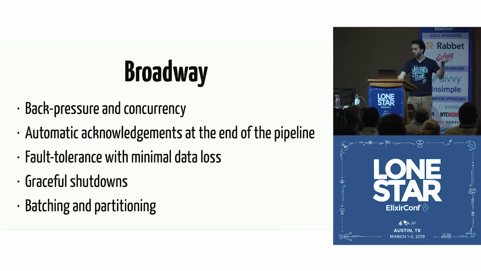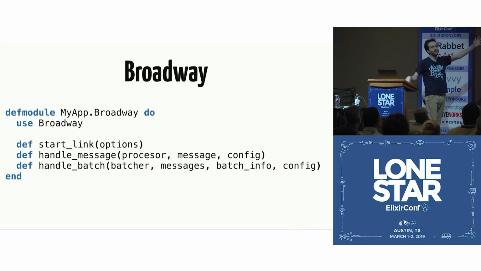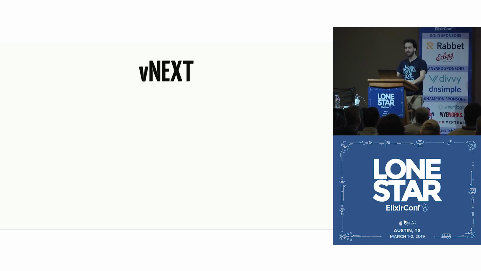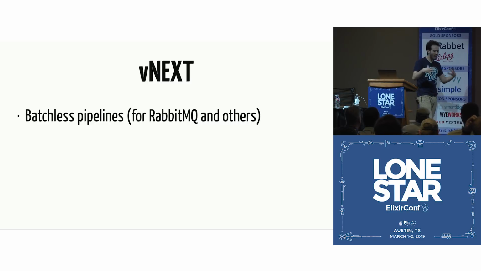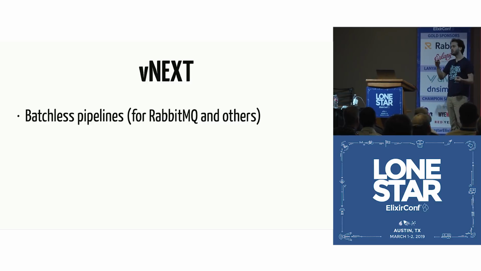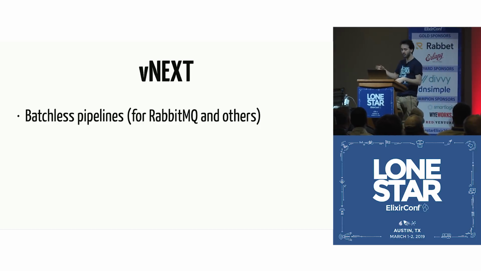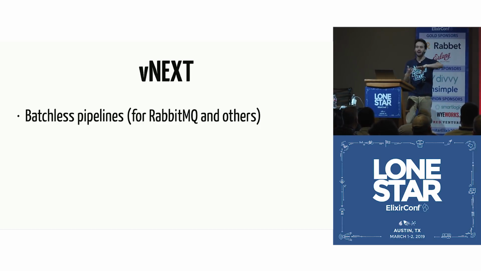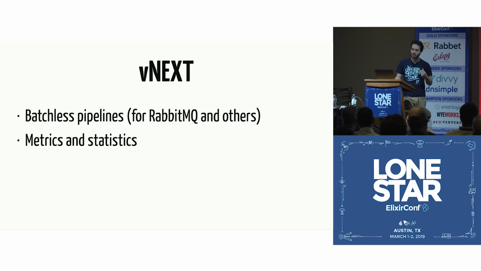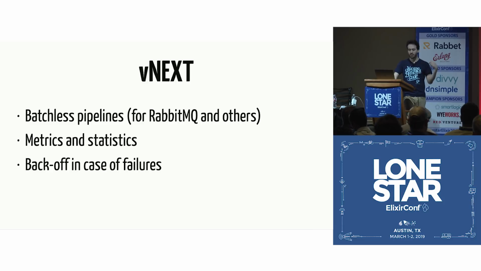Batching and partitioning. So we do all this. And you get all these by just implementing those three functions. That's all you need to do. And we're already thinking about the next features that we want. So what we want to support is batchless pipelines. Today you have to do batching, but there are some data sources like RabbitMQ that do not actually require you to batch to acknowledge the data. So we want to make the batching optional if you want. We want to have built-in metrics and statistics. We want to provide automatic back-off in case of failures, and rate limiting, a bunch of other features.